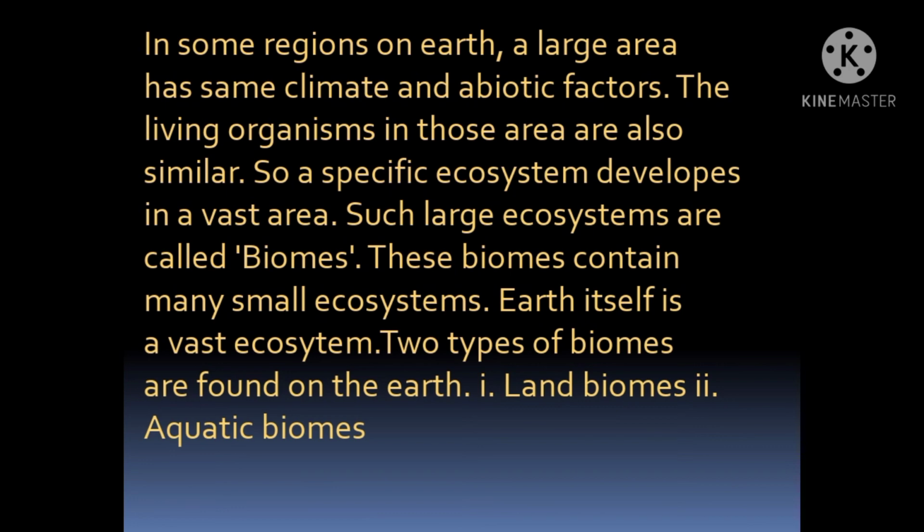Our Earth has some region which is land and other regions which are water, so we can see both types of ecosystem on Earth. Land biome means the animals or factors which are on land, and aquatic biomes are where all aquatic plants and aquatic species survive. So students, this was about biomes.